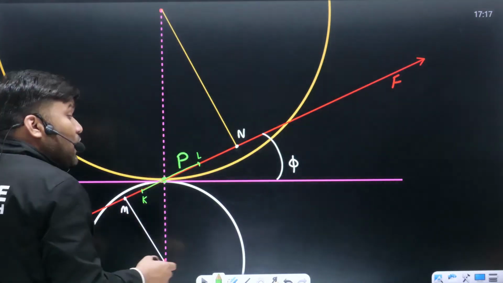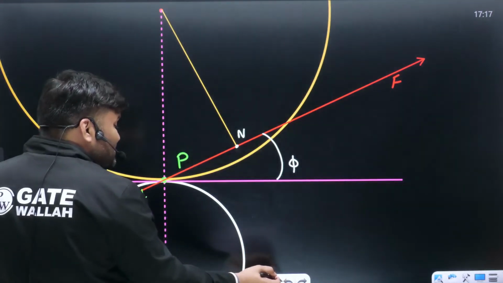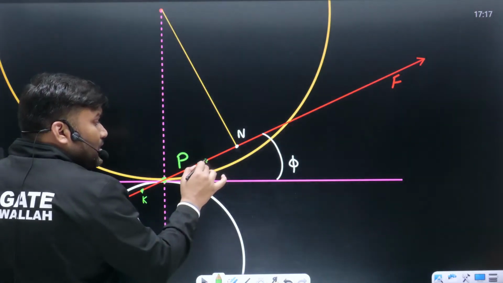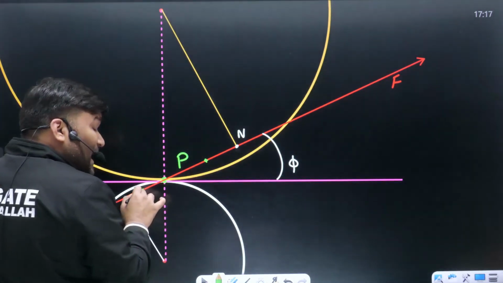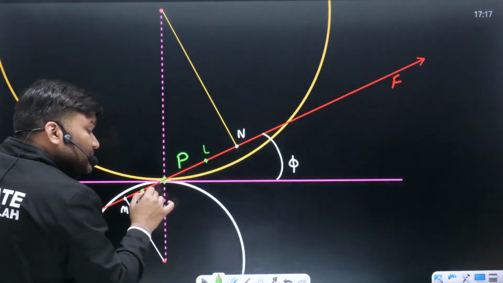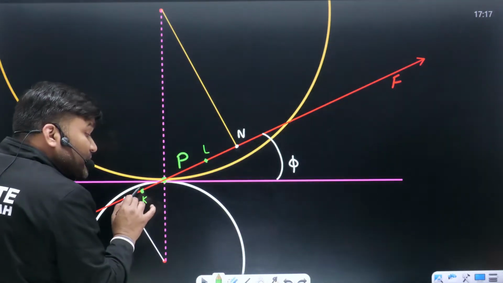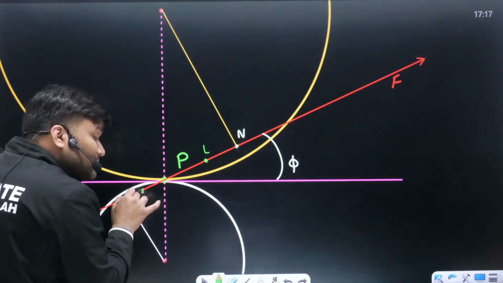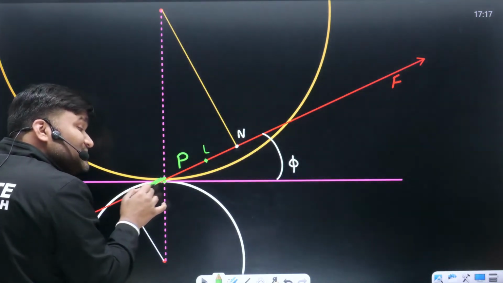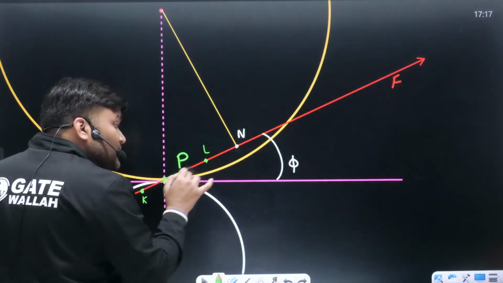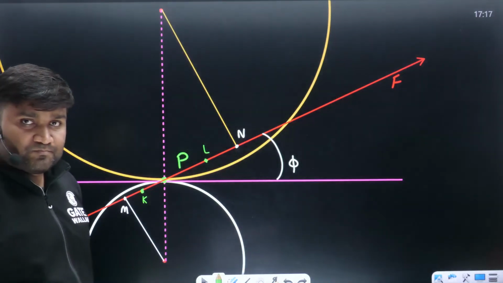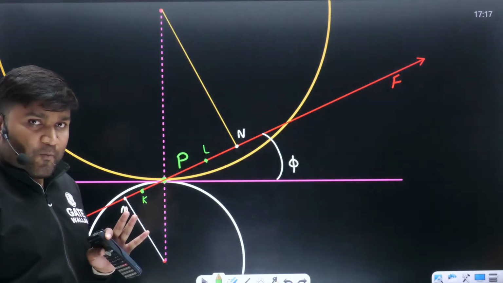Is it making sense? So the maximum distance of the contact point from the pitch point, where can it be, sir, either at point K at the start of engagement or at the end of engagement. Calculate. When contact point Q is at K, the distance from this point to the pitch point, either this is going to be the largest distance, or from point P to this value, this is going to be the largest distance. I don't know. You have to calculate. Getting the point?